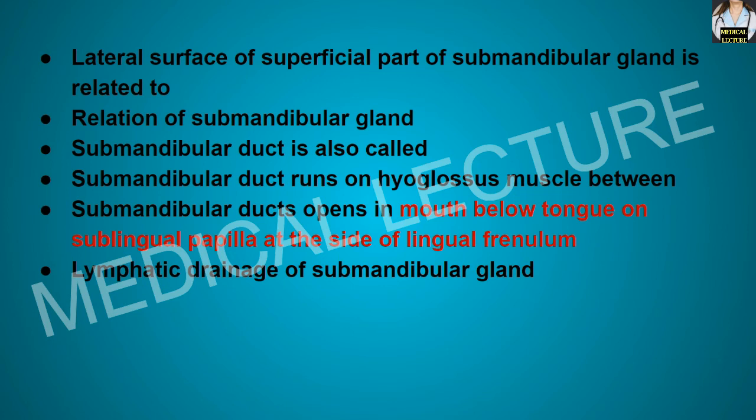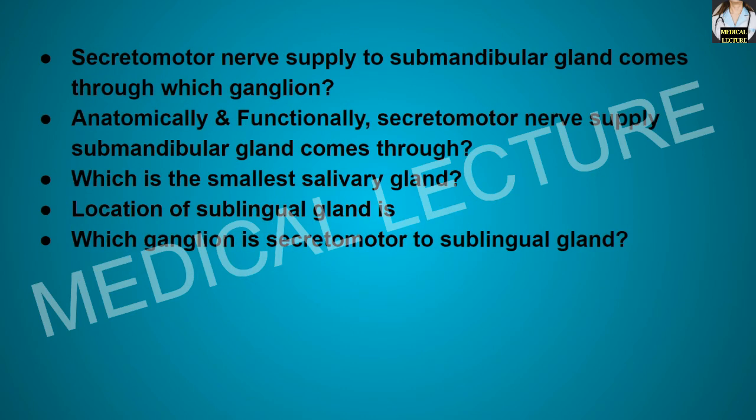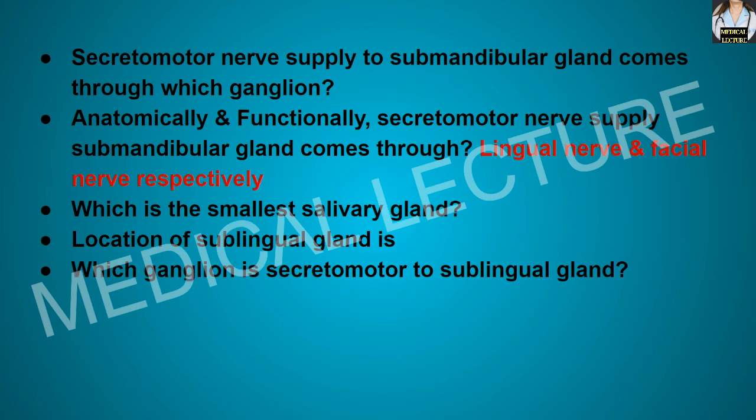Lymphatic drainage of the submandibular gland is what? It is the jugulodigastric lymph node. The secretomotor nerve supply to the submandibular gland comes through which ganglion? The submandibular ganglion. Anatomically and functionally, the secretomotor nerve supply comes through what? Through the lingual nerve and the facial nerve respectively. So remember, anatomically the secretomotor nerve supply of the submandibular gland comes through the lingual nerve, and functionally the secretomotor fibers come through the facial nerve.